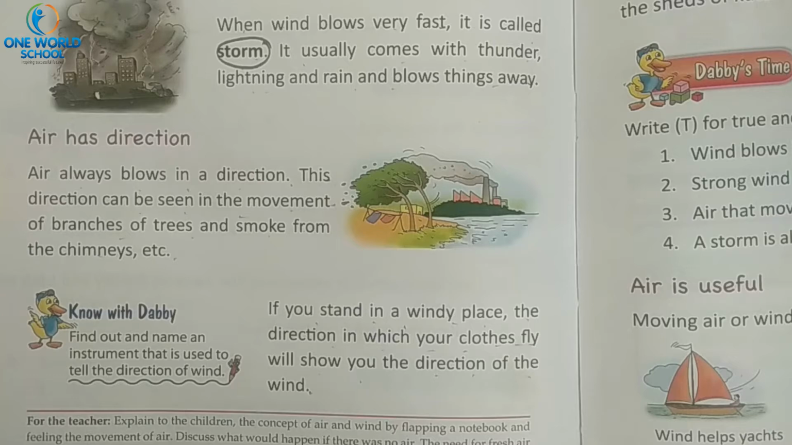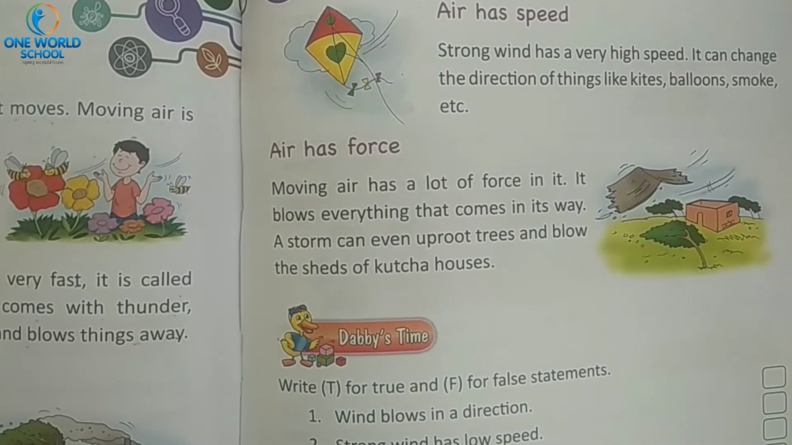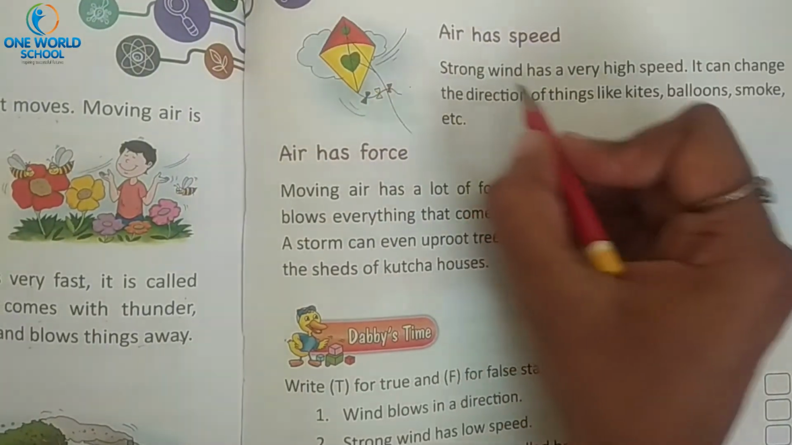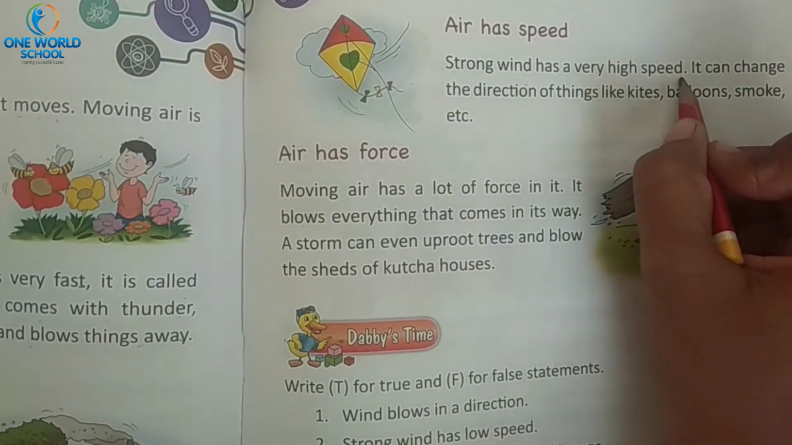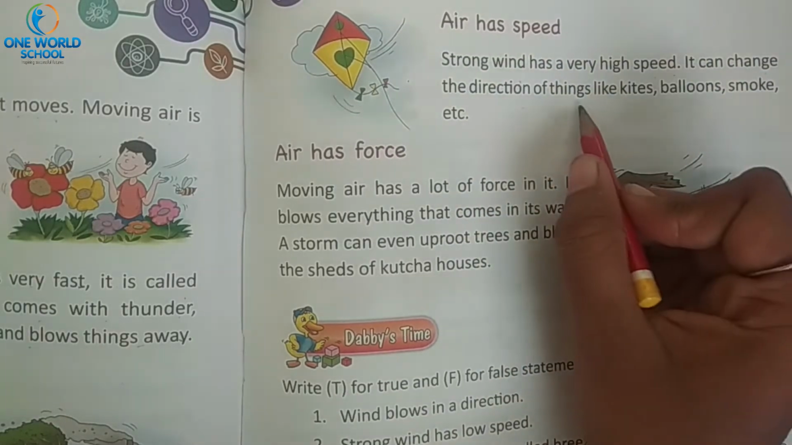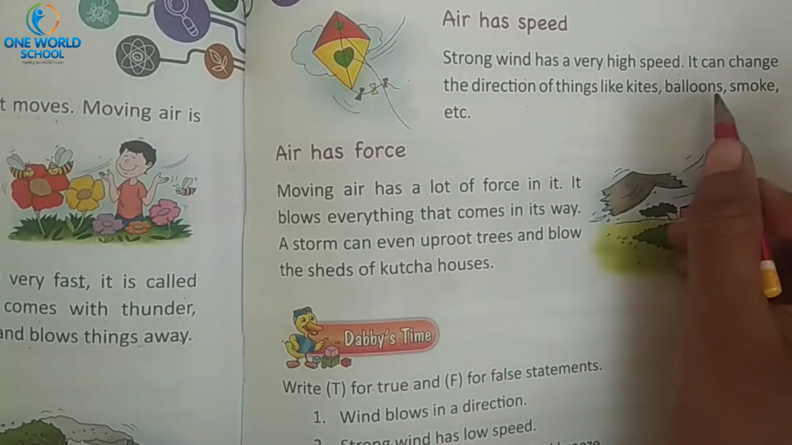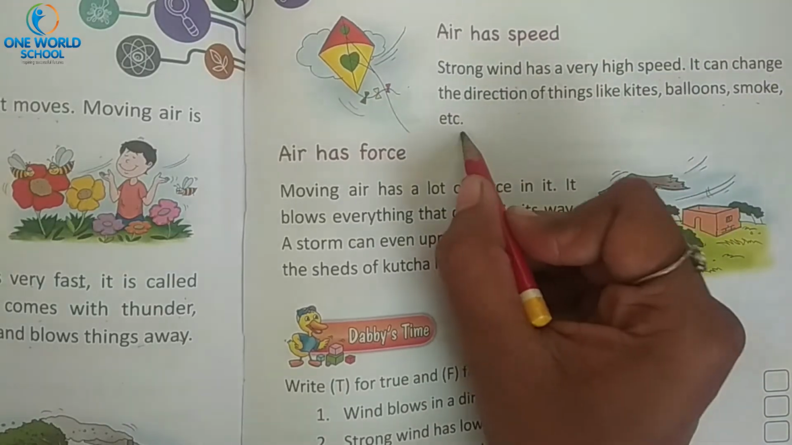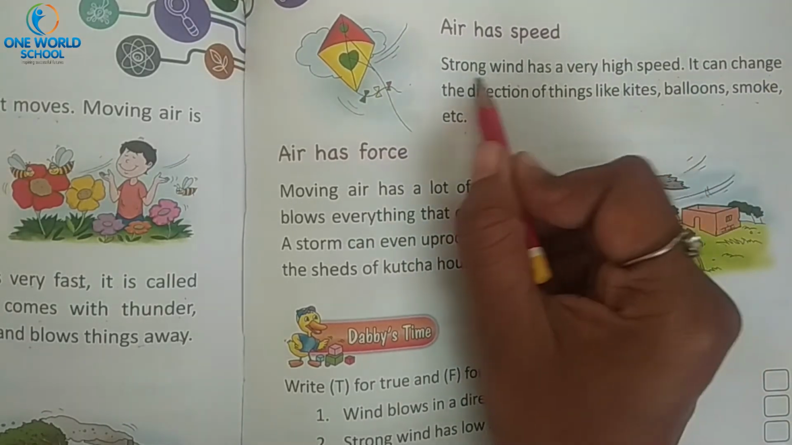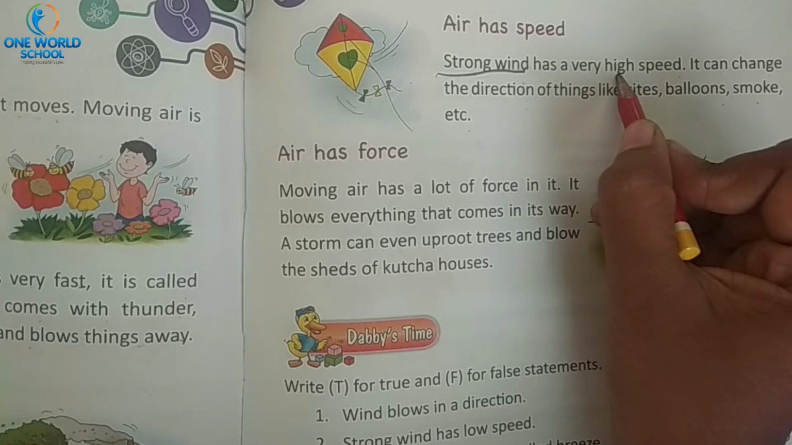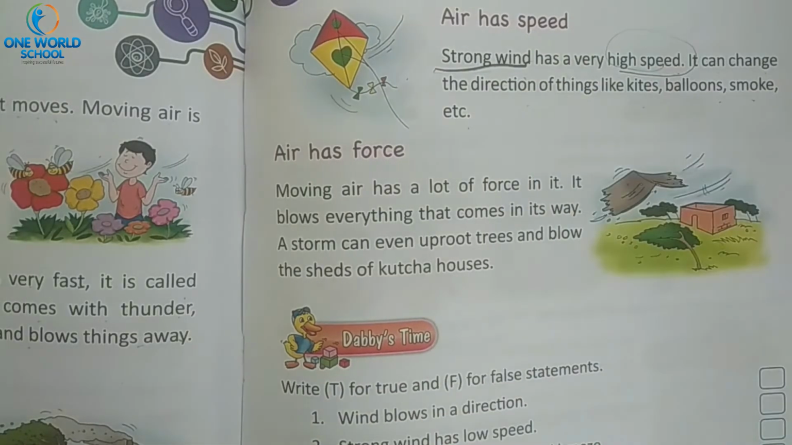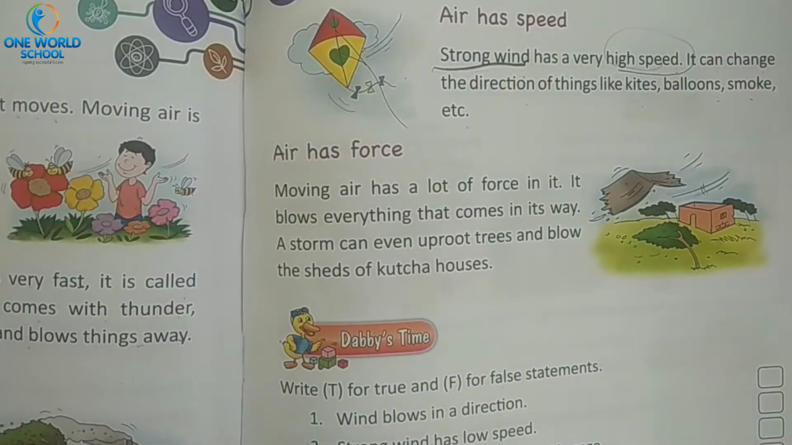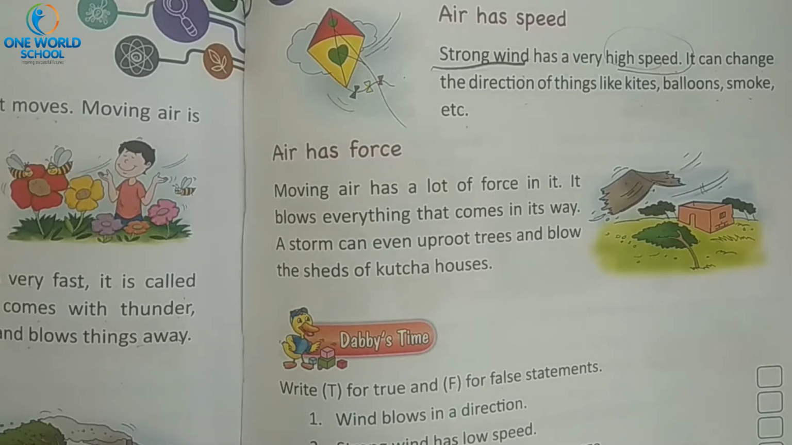Now next page, come to page number 79. Next is, air has a speed. Strong wind has very high speed. It can change the direction of things like kites, balloons, smoke, etc. If the wind is very strong, then the speed will also be high. During a storm, the speed of the air is very high. It will also change the direction of our things like kites and balloons.